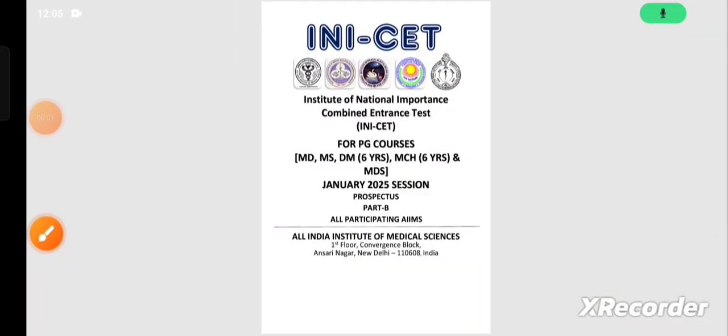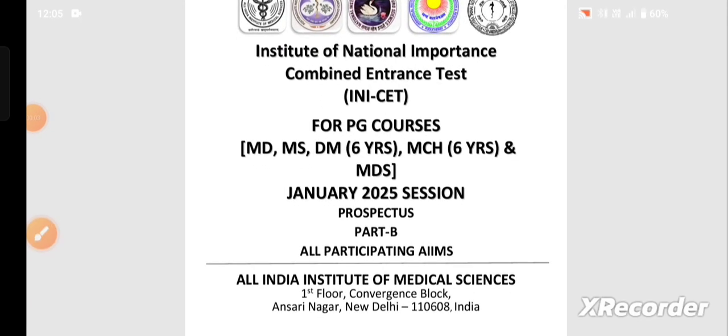In the previous part we discussed the prospectus of part A, which is pertaining to INICET, which will be applicable to all the institutes regarding how to conduct the exam and how to conduct the counseling. But there are individual prospectuses. This is for all participating AIIMS institutes. This prospectus has been prepared only for the AIIMS colleges.